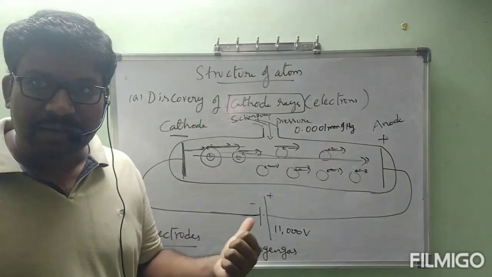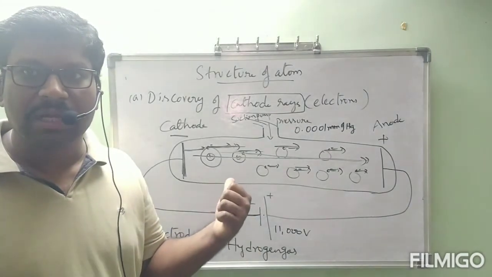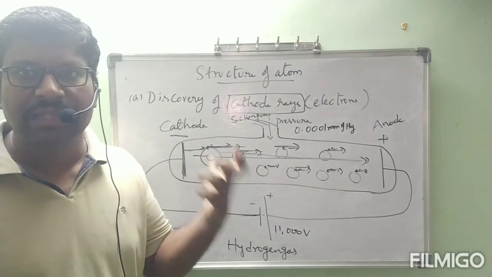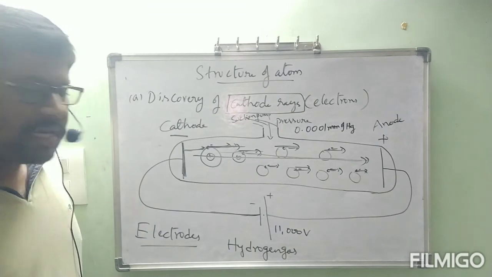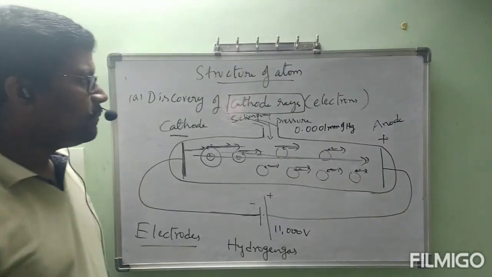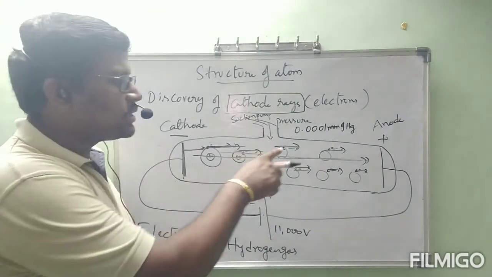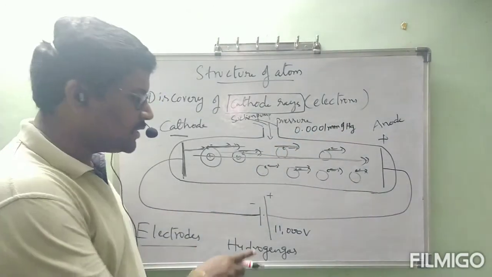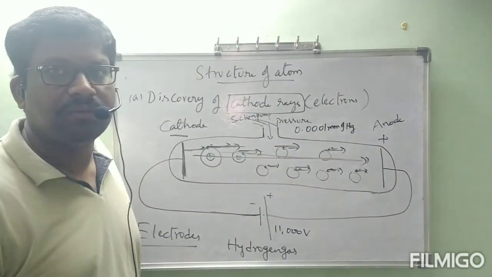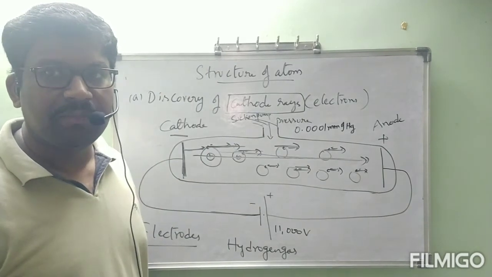Once you are clear about this, we have to see the properties of these cathode rays. The main important conditions are very low pressure, 0.0001 mm of Hg, and high voltage, 11,000 volts. These are the important conditions.